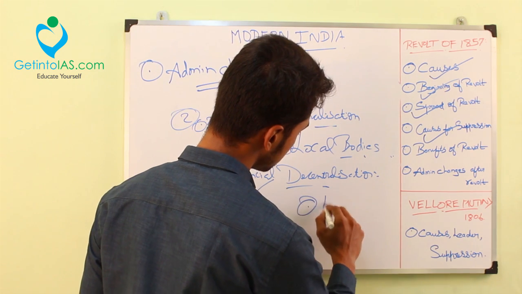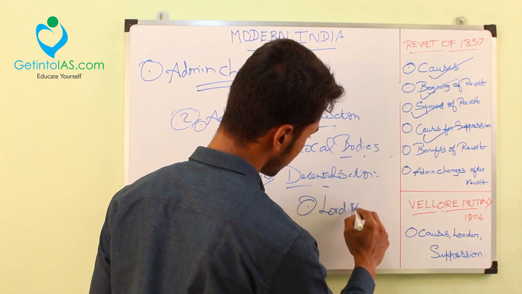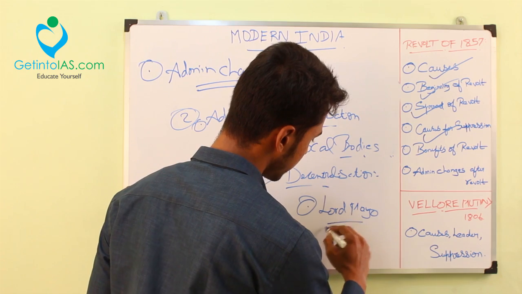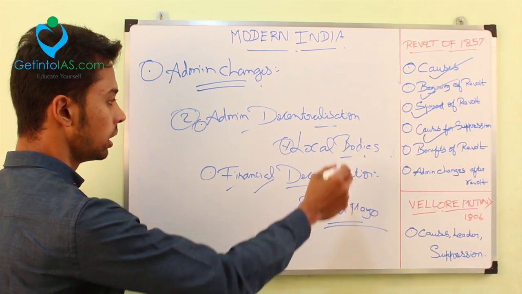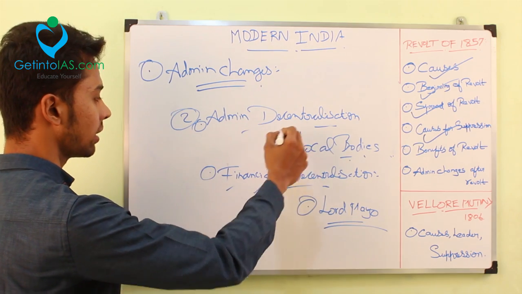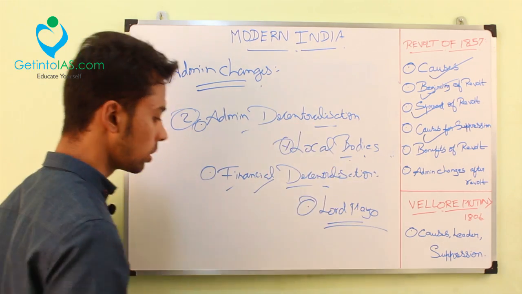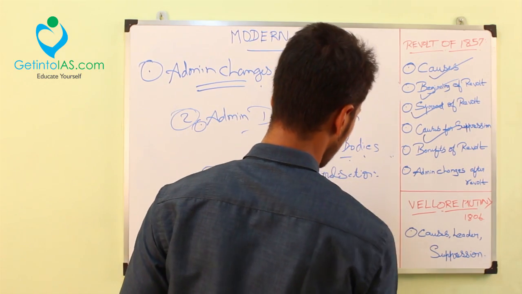And one important official called Lord Mayo is responsible for this act. Lord Mayo is known as the father of financial decentralization. Lord Mayo here, and here Lord Ripon is known as the father of local self-government. So, I told about this. Now, we are going into the next change.